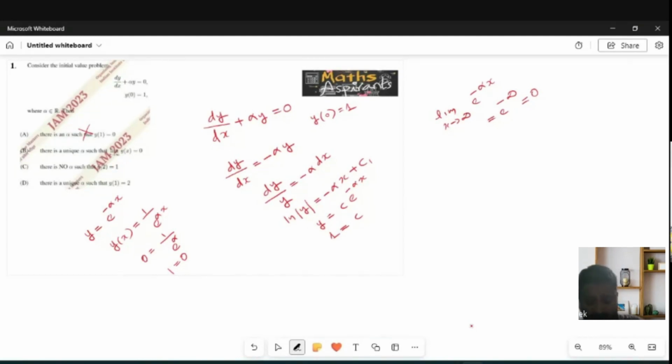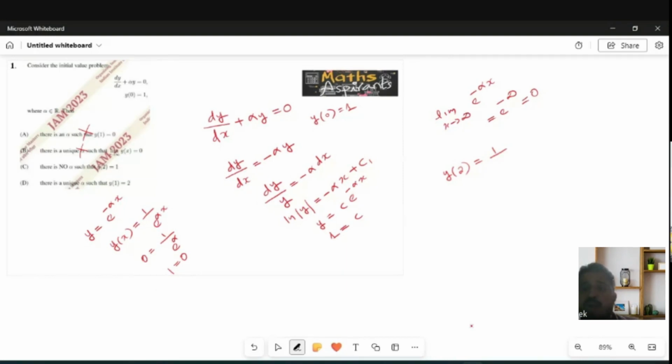Next, what was the next option? There is no alpha such that y of 2 is equal to 1. Yes, this implies there is no alpha such that y of 2 is equal to 1. So y of 2 becomes, what will you have? y of 2 is equal to 1 by e raised to 2 alpha.